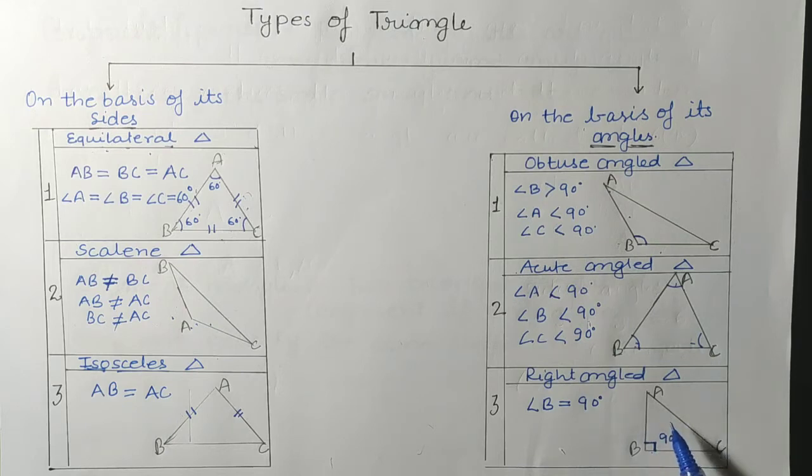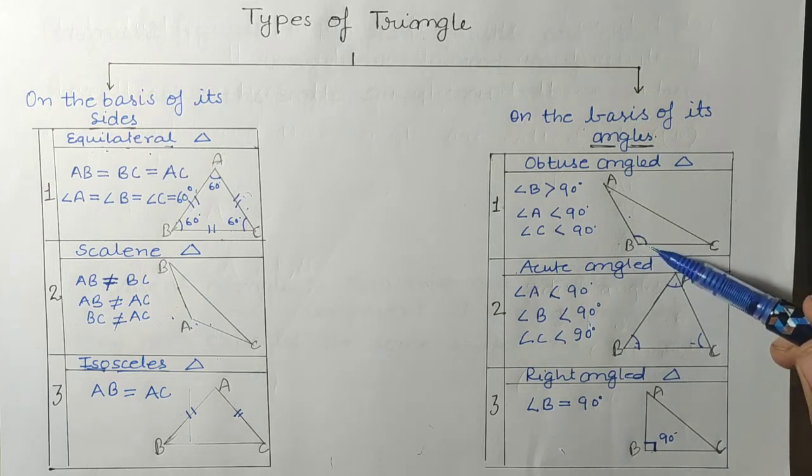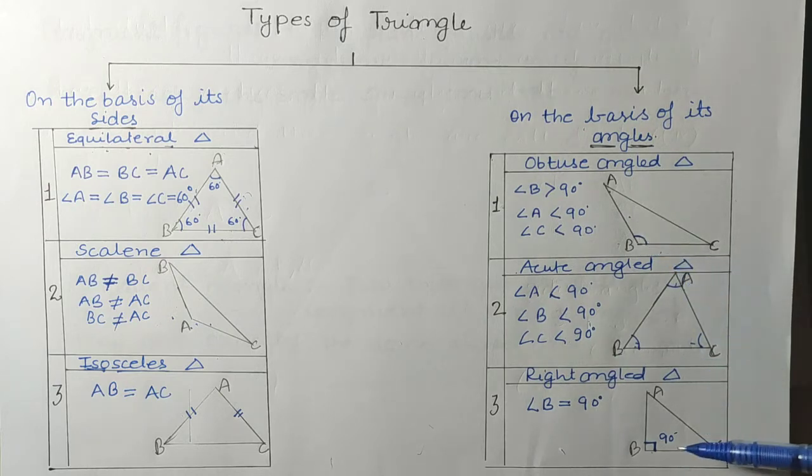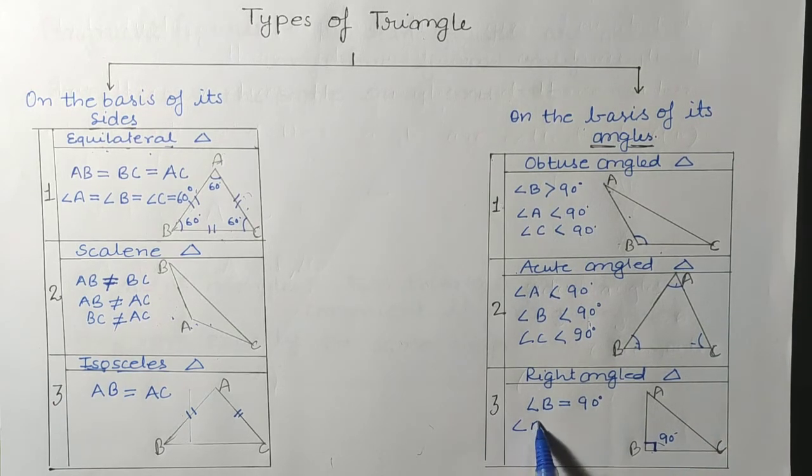Any angle can be 90 degrees in these three. Just as I told you that only one angle can be greater than 90 degrees, here also only one angle will be 90 degrees, and the other two will be less than 90 degrees.